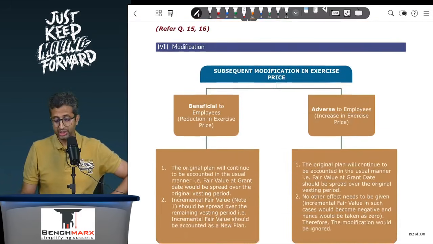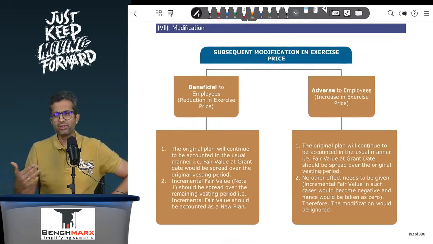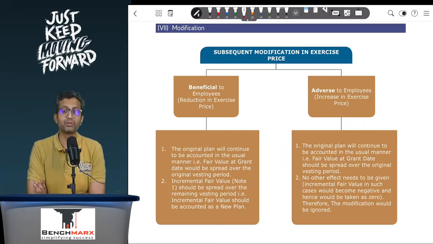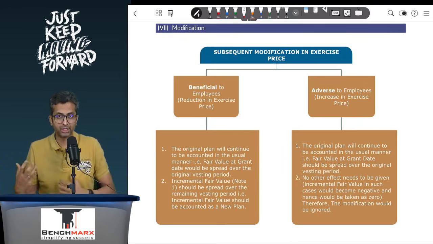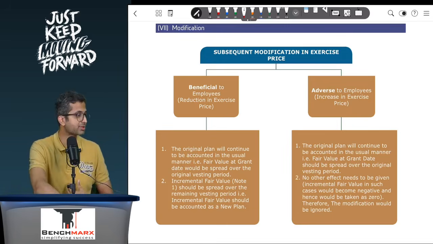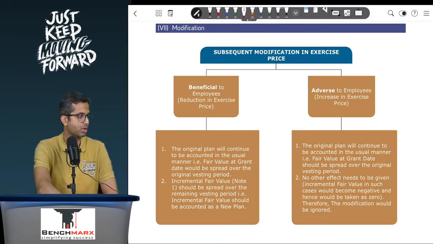Okay, next is modification. Now we are almost at the last 3 special cases, I would say. Modification, then cancellation, and then graded vesting. So when you look at modification of exercise price, how will you do the workings for modification of exercise price?